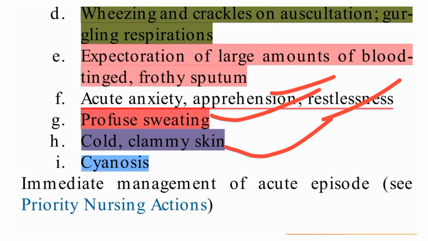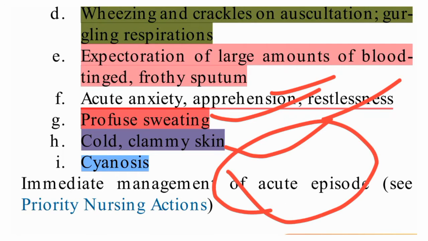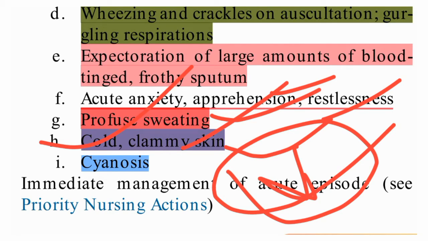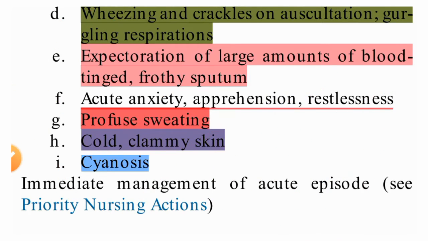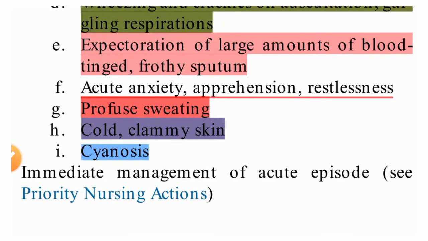Cold, clammy, why? Because the peripheral organs will not be getting the proper blood supply, so the skin will be cold or clammy. It can be cyanosis also, because when there is no proper blood supply, no oxygen, it goes to a hypoxia condition, and then it is a cyanosis condition. So these are the things we need to assess.